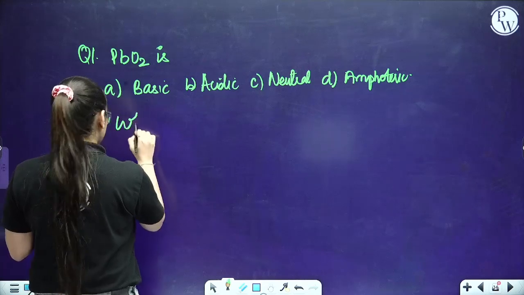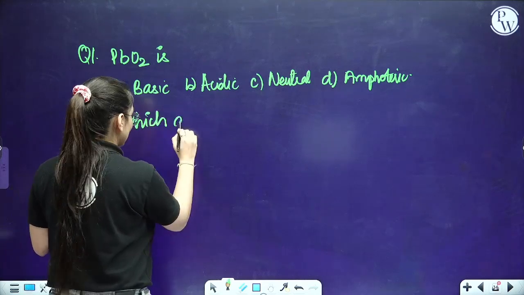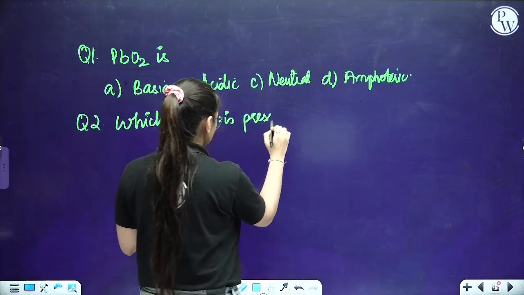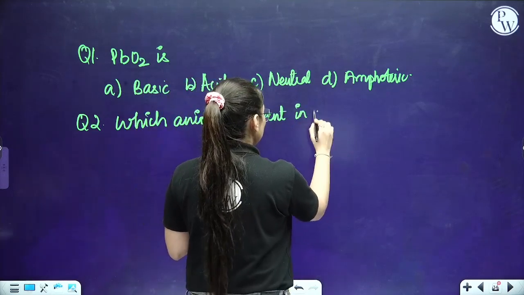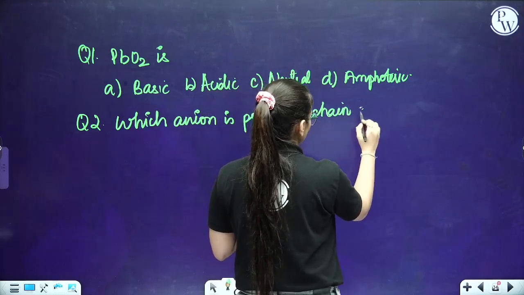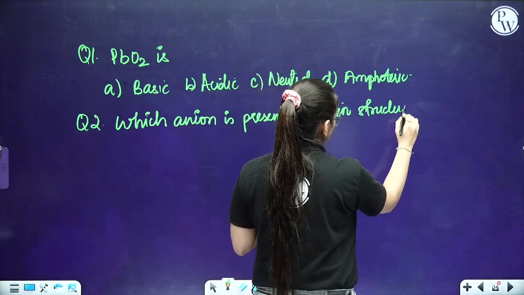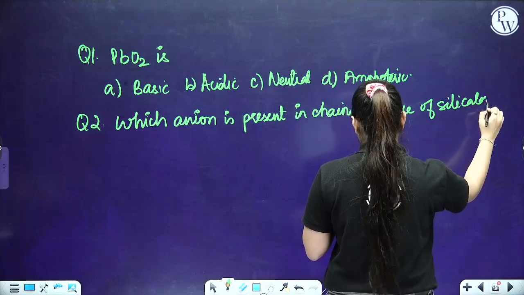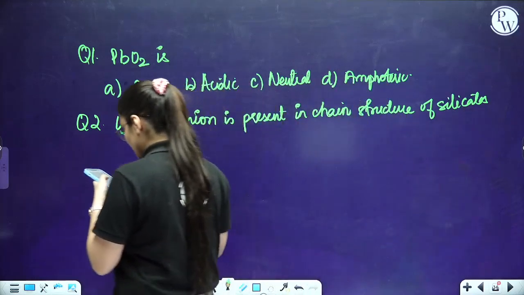Which anion is present in chain structure of silicates? Yes everyone, in chain structure.